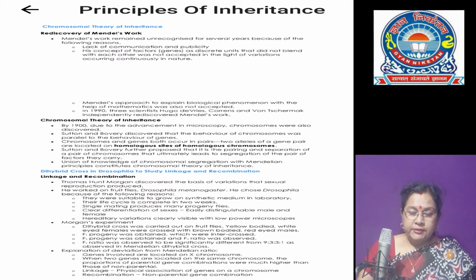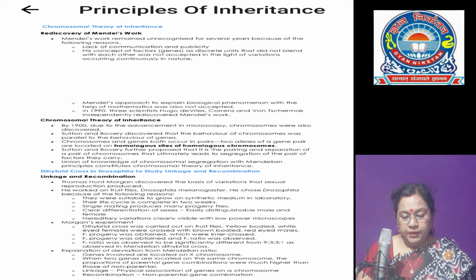The two alleles of a gene pair are located on homologous chromosomes in a linear order. As we all know, there are two chromosomes of each kind in somatic cells, so there must be two genes of each kind, one in each of the two homologous chromosomes.